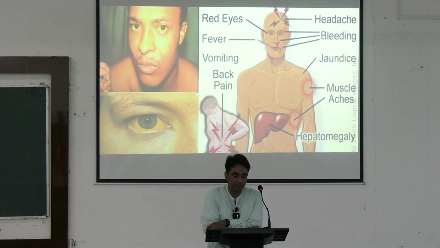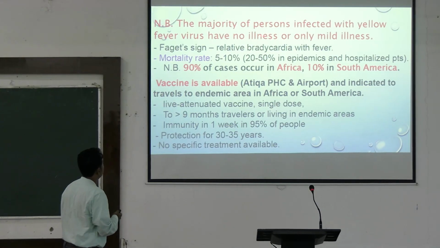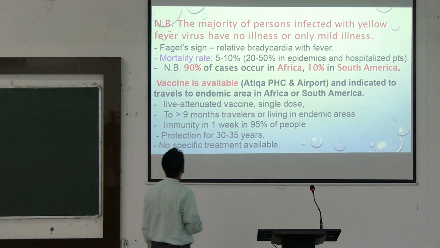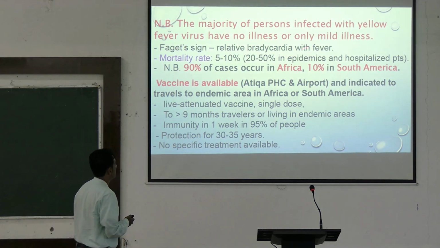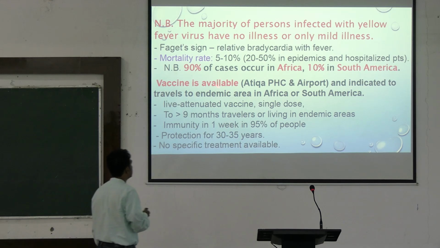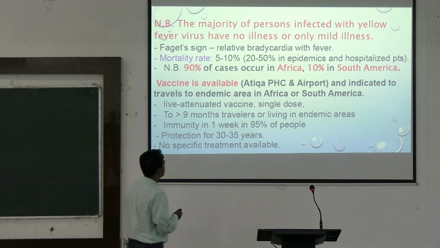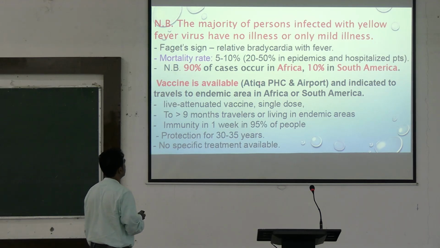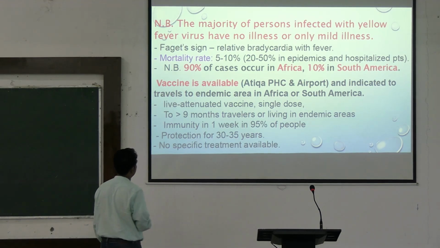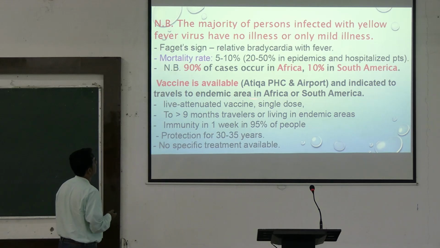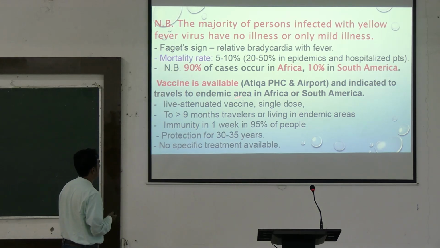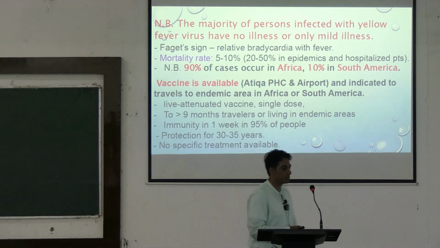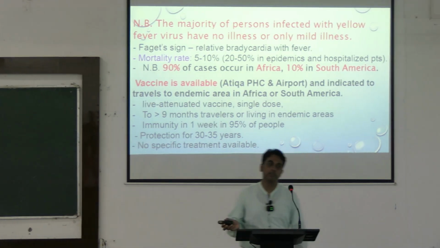Majority of the patients infected with yellow fever virus have no illness or only mild illness. Faget sign, this relative bradycardia with fever. Mortality rate is 5 to 10%, 20 to 50% in epidemics and hospitalized patients. 90% of the cases occur in Africa and 10% in South America. The vaccine is available and indicated for travelers to the endemic area in Africa or South America. Any person traveling to South America or Africa is given this yellow fever vaccine.